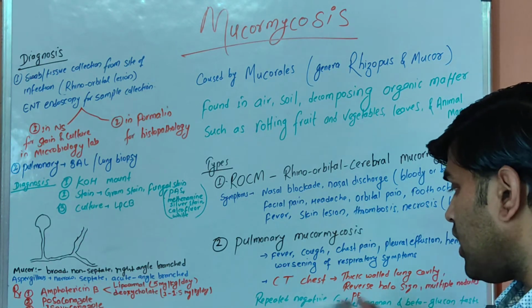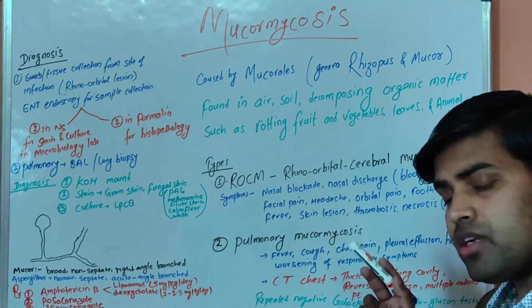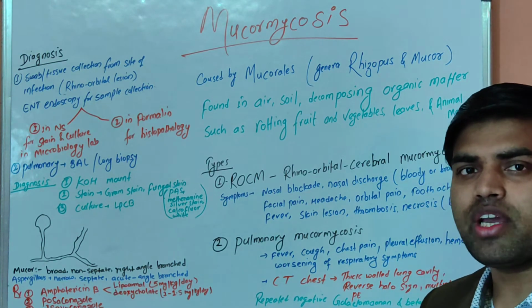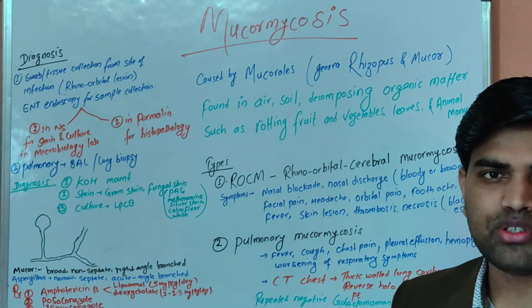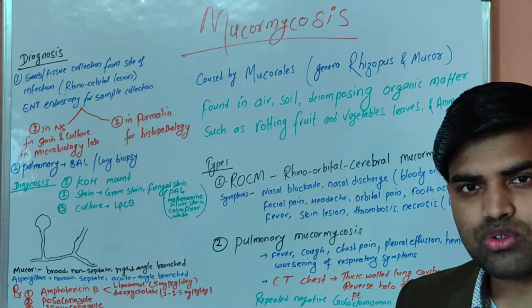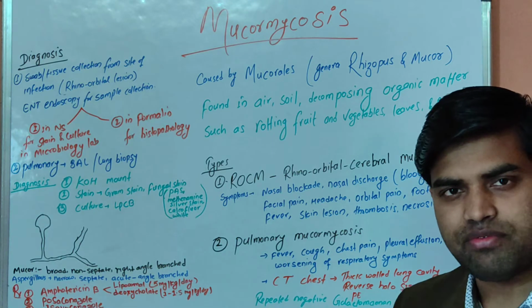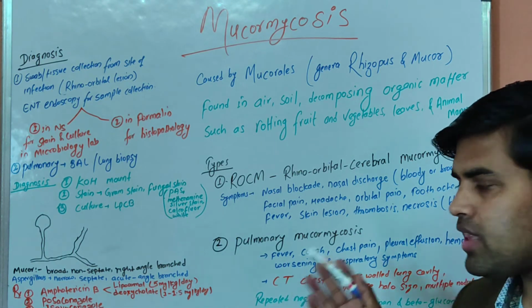What are the other things that can support? Repeatedly negative galactomannan and beta-glucan tests. Galactomannan and beta-glucan are positive in other fungi like Aspergillus. You can find galactomannan positive. So Mucor and Aspergillus are both molds, both branching filamentous fungi.